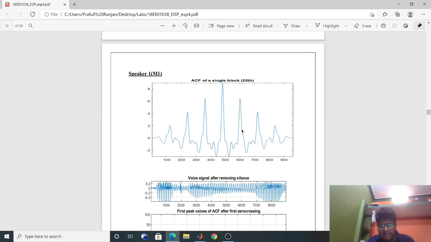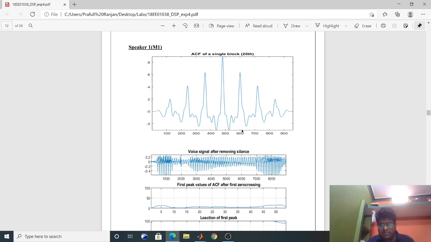So we can see that for speaker 1, that is male 1, the ACF is coming like that. So this is for lag 0. You see, it is a shifted version, so this is at the 0th position and this will be the first k max value. After subtracting it, it will give the k max value, and it is an even function across this, and it is decaying for every lobe.